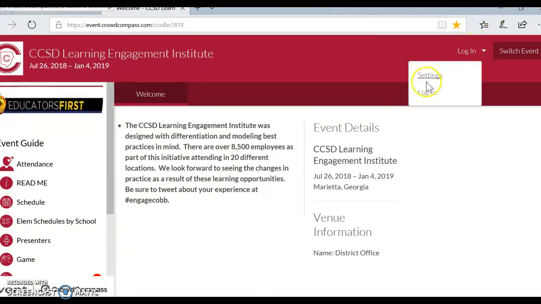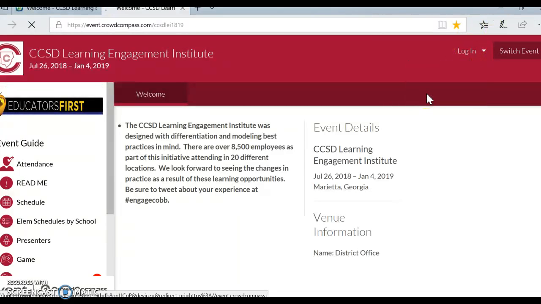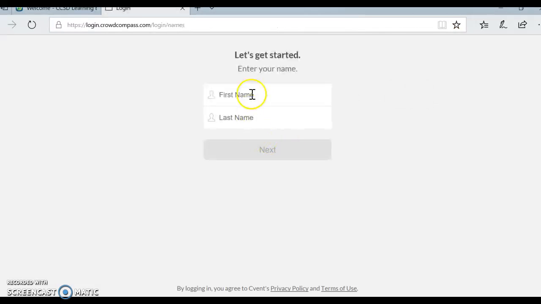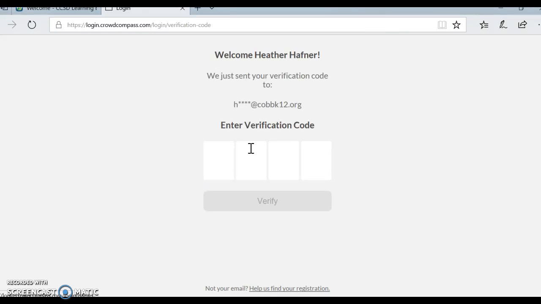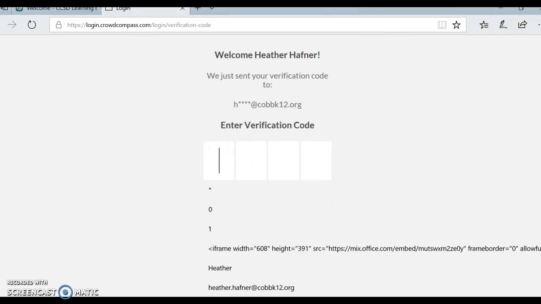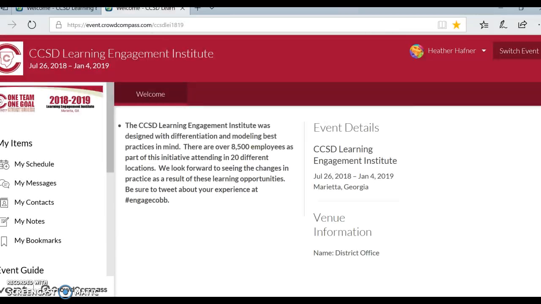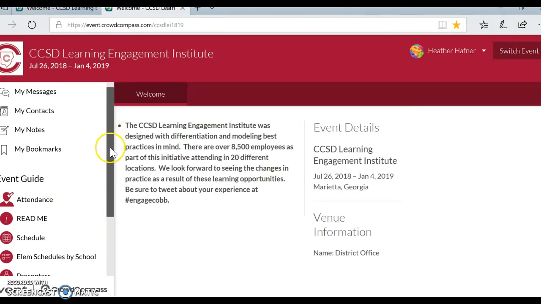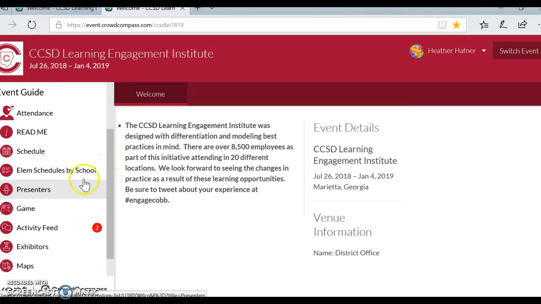Since I've logged in before, it automatically takes me to this screen. So you want to click on login, and then you're going to put your first and last name, and it's going to generate a code for you to log in, okay? So once you check your email, you put that code in and it's verified, it's going to bring you here. And what you need to do is over here on the left-hand side, scroll down to schedule, click schedule.